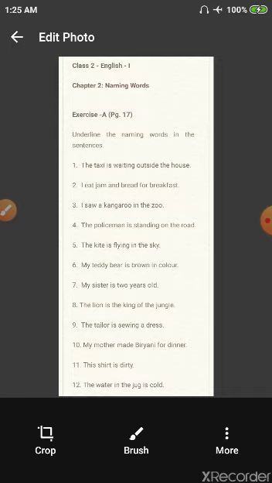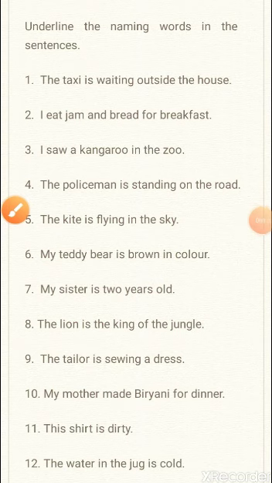Question 6. My teddy bear is brown in color. So when we ask the question, is this word a name of a person, place, animal, or thing? With each word of this sentence, we get the answer for teddy bear, brown, and color.